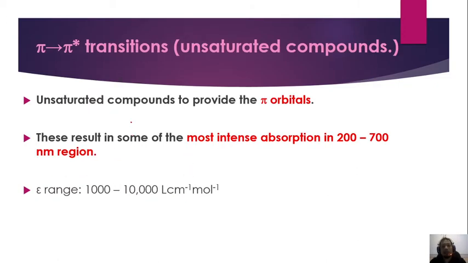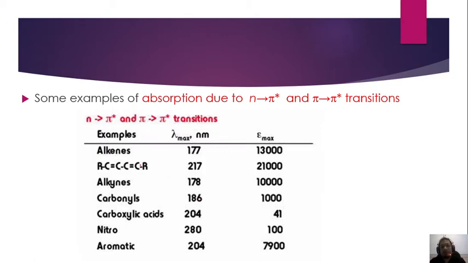And then kita ada transition from pi to pi antibonding, iaitu for unsaturated compound. So for unsaturated compound, to provide the pi orbital, this result in some of the most intense absorption dalam range 200 sampai 700 nanometer region, dan dia punya molar absorptivity adalah dalam range 1000 sampai 10,000 liter per centimeter per mole. Some example of absorption due to lone pair to pi antibonding and pi to pi antibonding transition. So ditunjukkan dalam jadual di bawah.